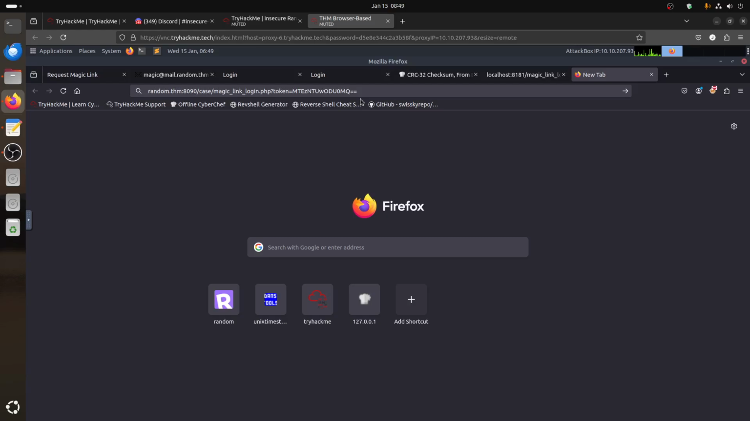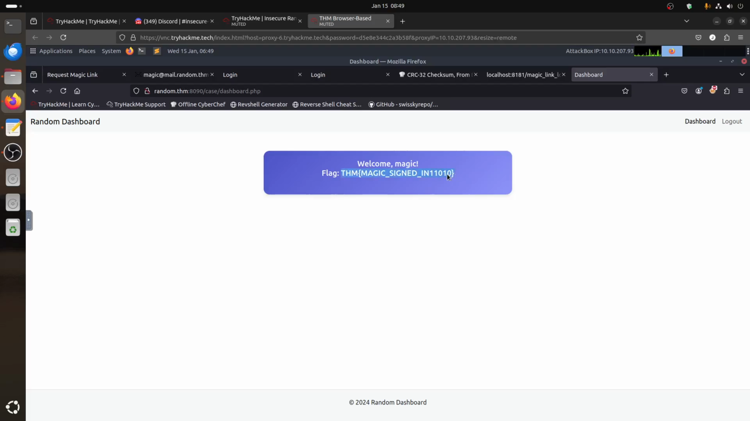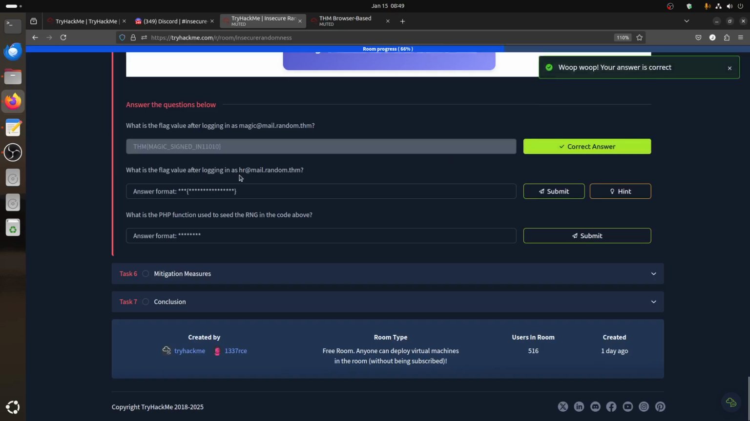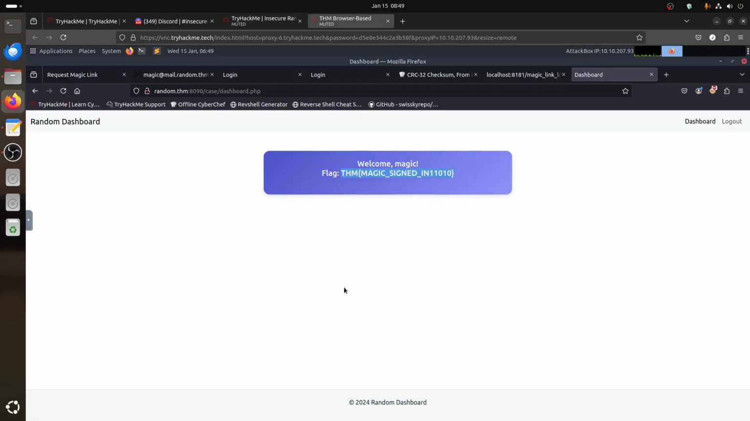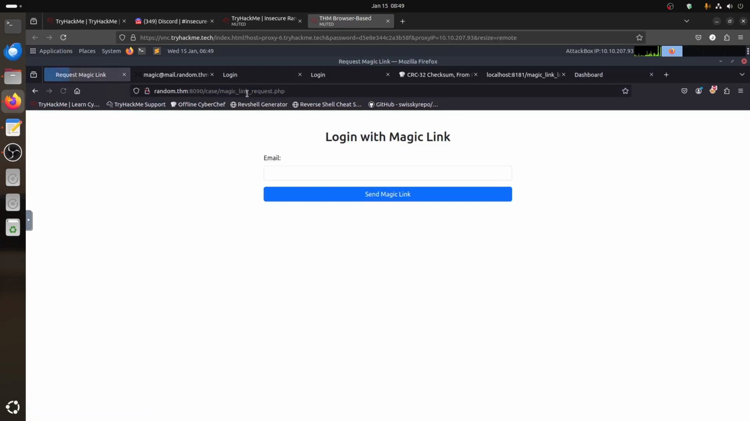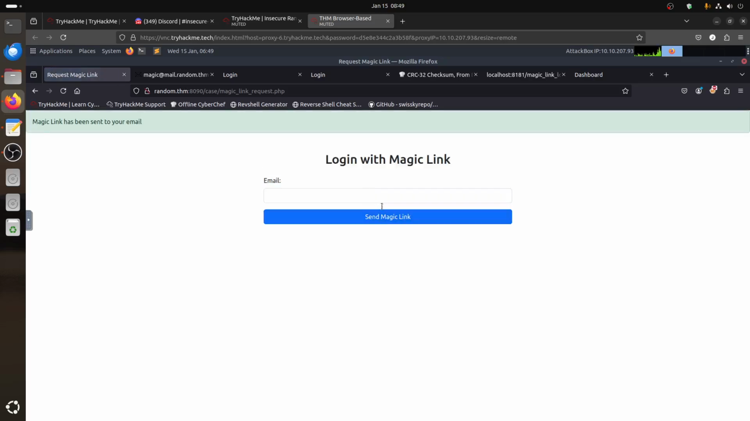and then let's see if we're able to log in. Oh, we didn't request. Oh, we're already there because we requested. So then we can get the one. Then they tell us to practice, so let's try now with HR. For HR first we need to request it. So let's go to this and make sure the user is HR at mail.random.tryhackme. So we request for HR.